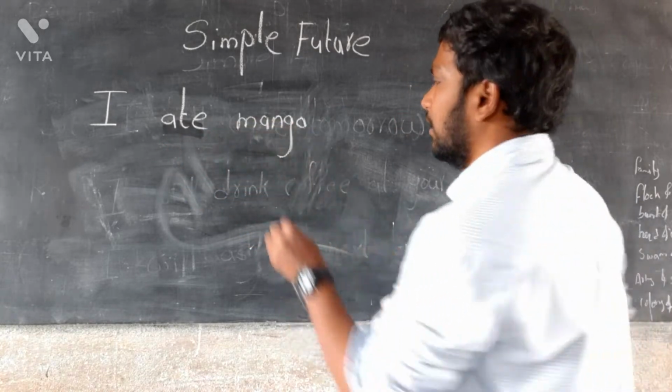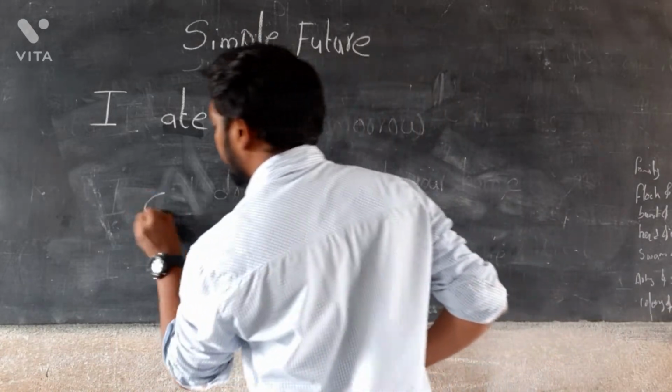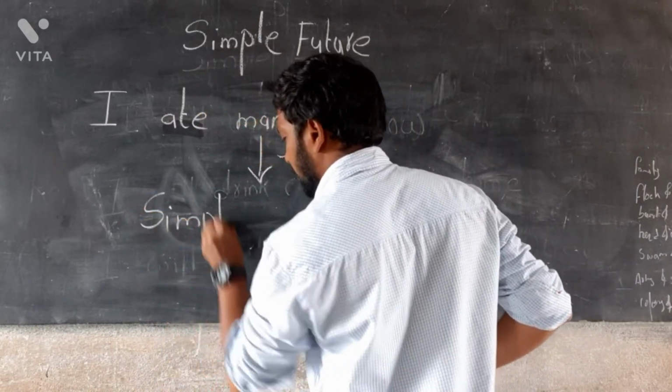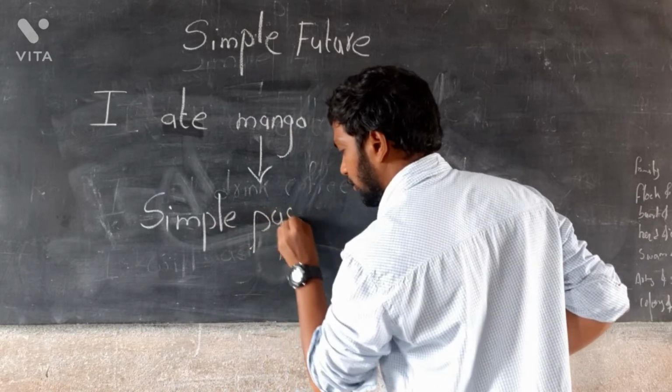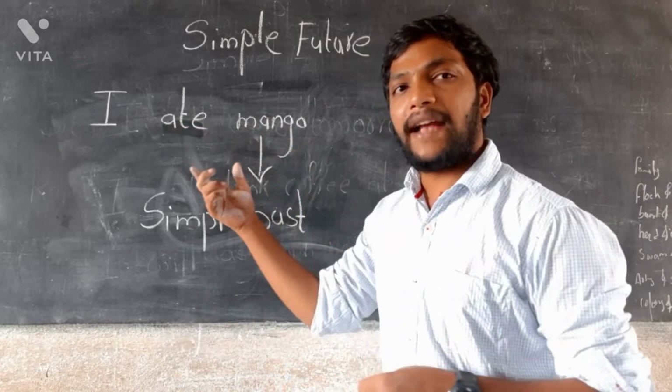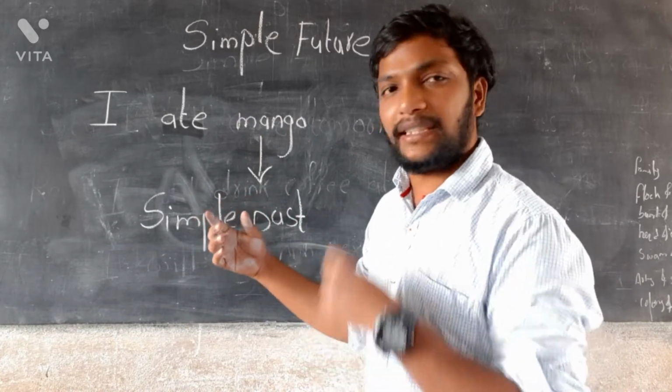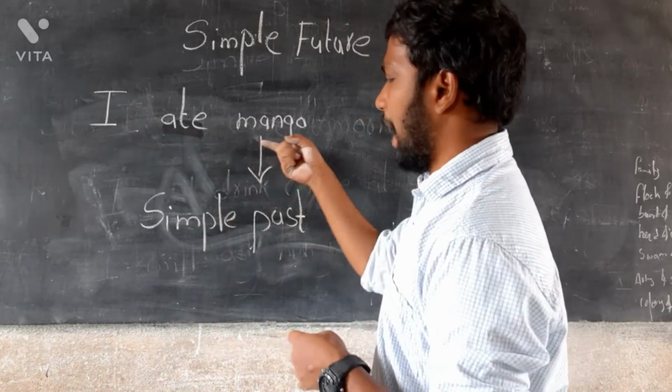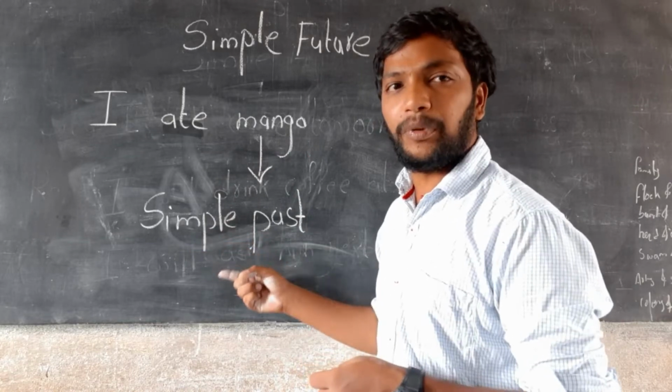This is simple past. You will use the V2 form of the verb. The action is completed. I ate mango is simple past.